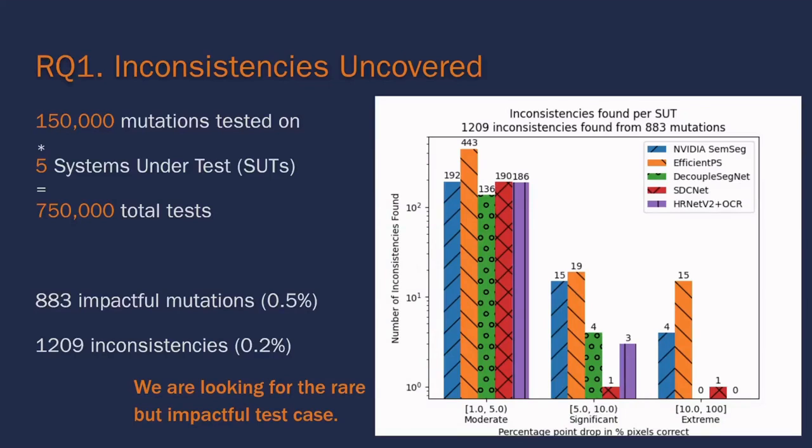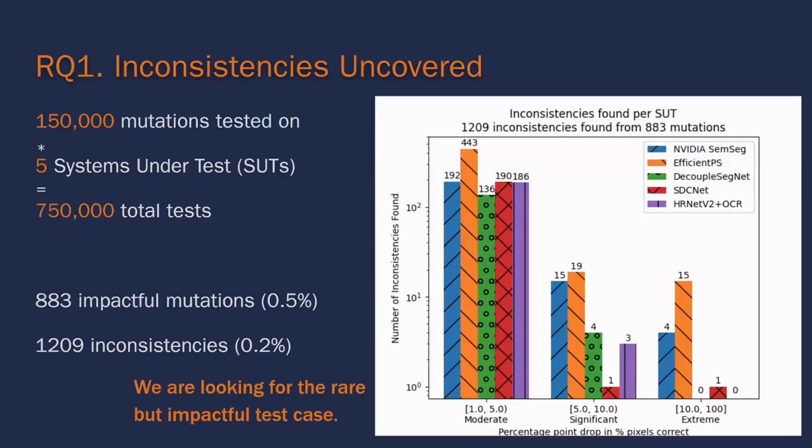In order to test the performance of our mutations, we generated 150,000 mutations, which were tested on 5 state-of-the-art perception systems, resulting in 750,000 total tests. From these 150,000 mutations, we found 883 mutations that led to just over 1,200 inconsistencies. These are both just a fraction of a percent, which is good. These are state-of-the-art perception systems, and we expect for them to perform well in the overwhelming majority of tests. This highlights the importance of our mutations to search out the rare but impactful test cases that uncover these failures.